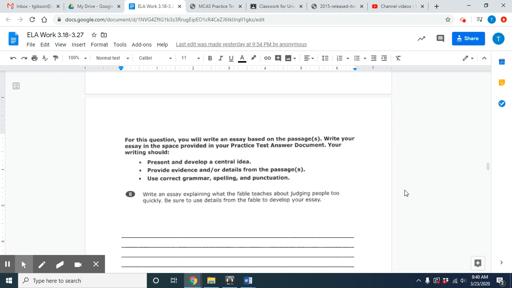So this needs to be a well thought out essay. You need to have a thesis, your assertions, your evidence, context, analysis, everything in that story just as if we were in writing class and using specific evidence to prove your point on what this tells us about judging people too quickly. So go into that initial conflict that we pointed out and get into that resolution because it's definitely showing us what like a lesson behind that judging people too quickly. All right. So good. Get on over to Google Classroom and begin your writing. Make sure you are typing it there so you can get all of the feedback.